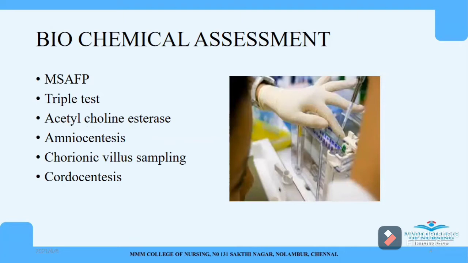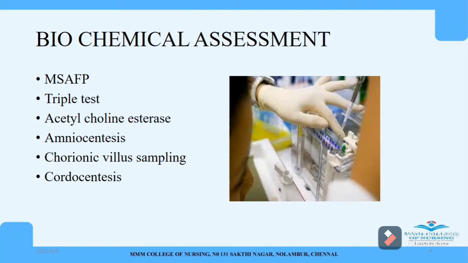The biochemical assessment is considered to be a painful procedure because in this assessment, we need some blood of the antenatal mother or we need some fetal tissues also. So through that, we can assess whether there are any anomalies for the fetus. So that is about the biochemical assessment.